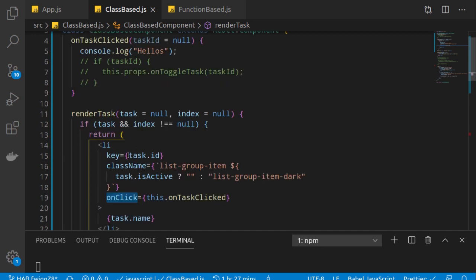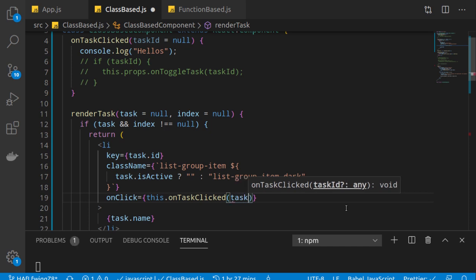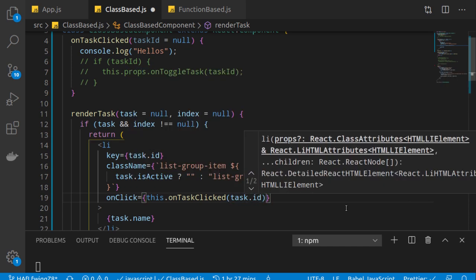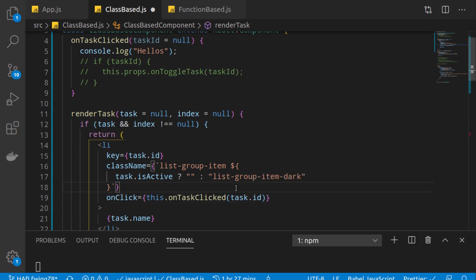This time, what do we want? We have seen that there is a task ID, right? There is a task ID which we want to pass to this particular function. What if we can do something like this, task.id? Anyhow, we need that particular task ID, because depending upon that task ID we will set its isActive value from true to false, correct? That's our base logic.